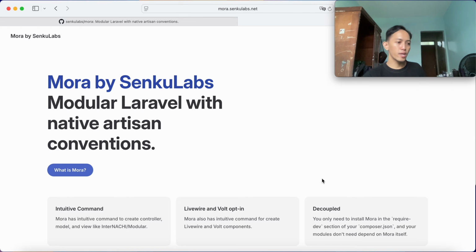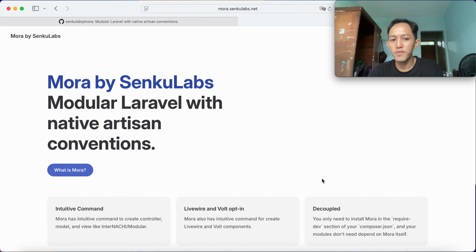natural. By the way, I would like to introduce you to the new package called Mora. Mora by Senku Labs. Mora is a modular Laravel with native artisan conventions. So in the past, you may have heard about NWIDART Laravel modules and also InterNACHI modular, right? But Mora has features that make it a little bit different from those packages.